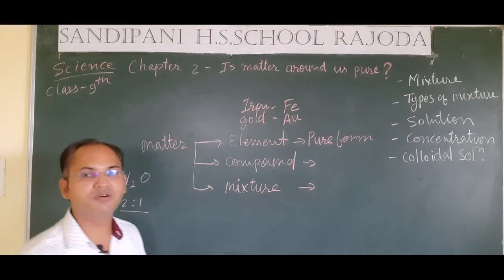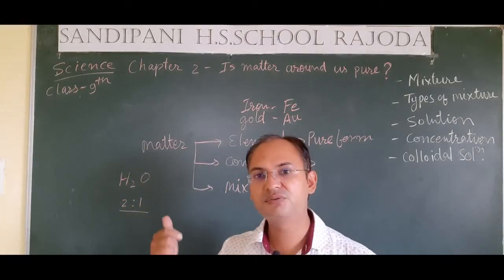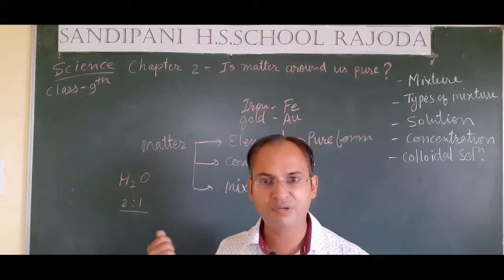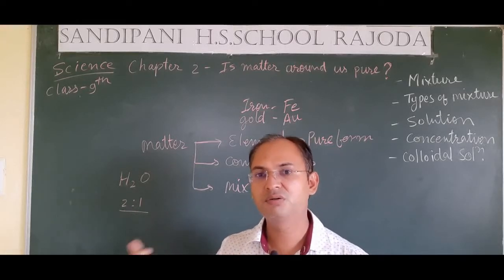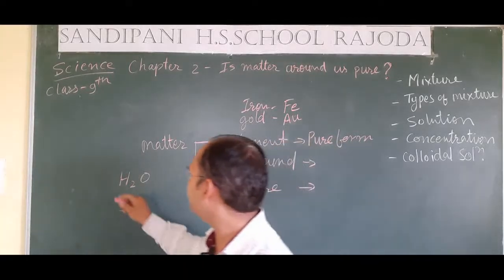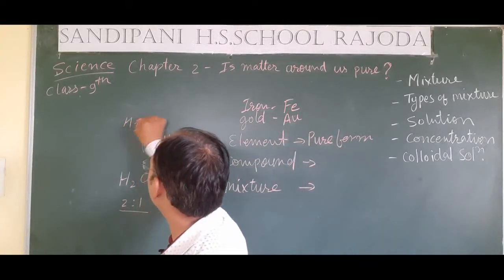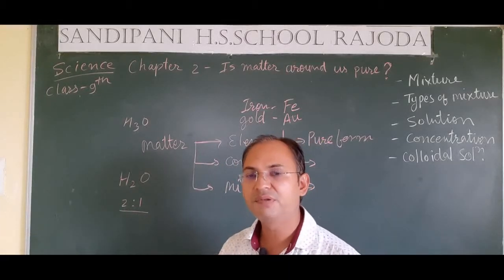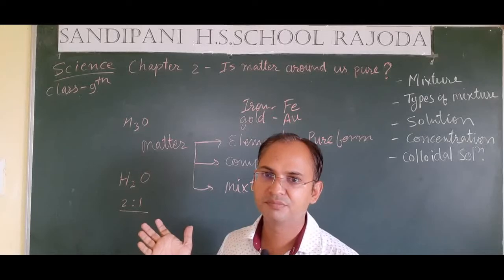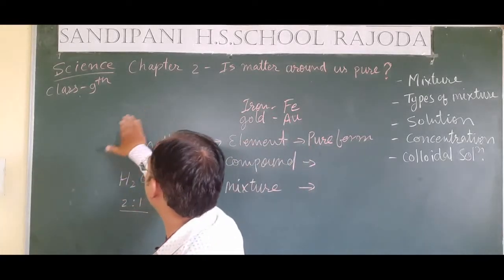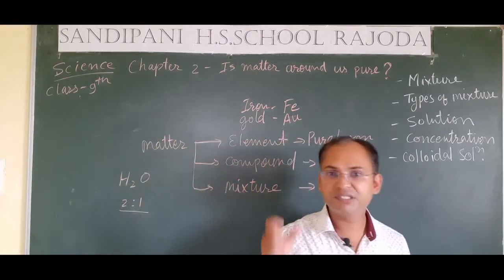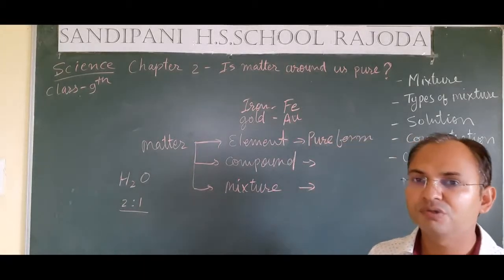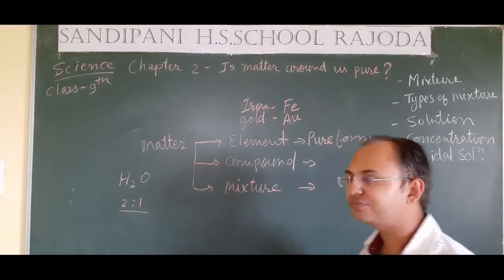In each and every molecule, the combination of 2 hydrogen and 1 oxygen will make 1 molecule of water, not more or not less. We cannot combine 3 hydrogen and 2 oxygen, or 1 oxygen or 2 oxygen, because it will not be water then. So if the elements combine together in a fixed ratio, then we call it a compound. There are so many types of compounds around us.